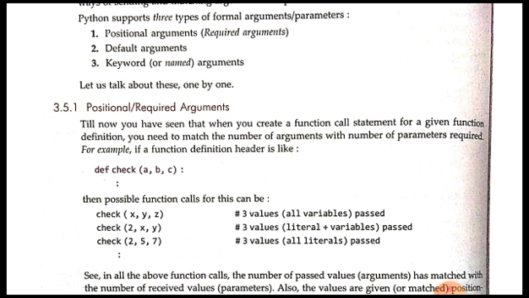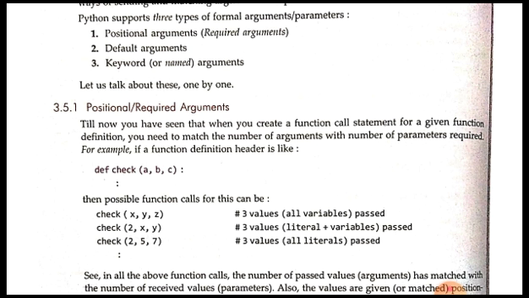Whenever we have created 3 variables in the parameter list of a function, then we have to pass 3 values when we are calling the function. Like for example, if we have defined a check function with 3 parameters a, b, and c. Okay, if you can see here, this check is an example of a function which you have defined, and we have 3 parameters which are named a, b, and c. So there could be 3 possible function calls. The first type will be by passing 3 variables. Okay, if all three values which are passed are variables, this is one type of call. The second type of call will be if you are having one numerical value and 2 variables.